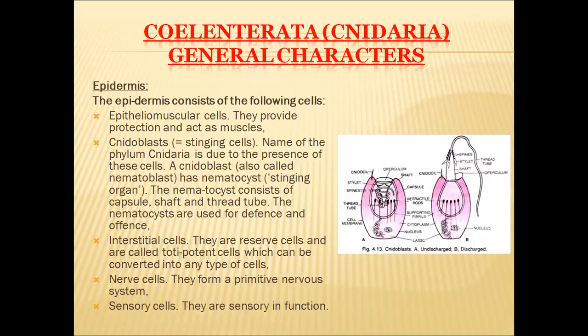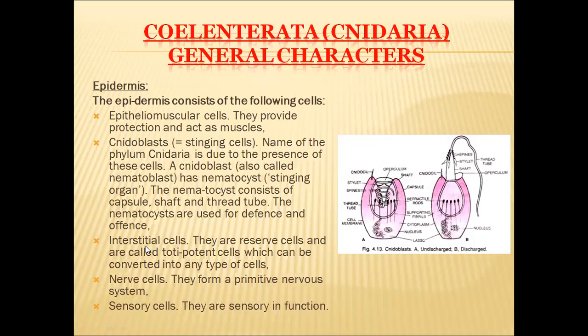It will inject some kind of toxin into that other organism's body, so that the other organism will be paralyzed, and this organism can escape from that place, or it can engulf it if that is a prey organism. On the whole, the use of this nematoblast or cnidoblast is that they are used for defense and offense.